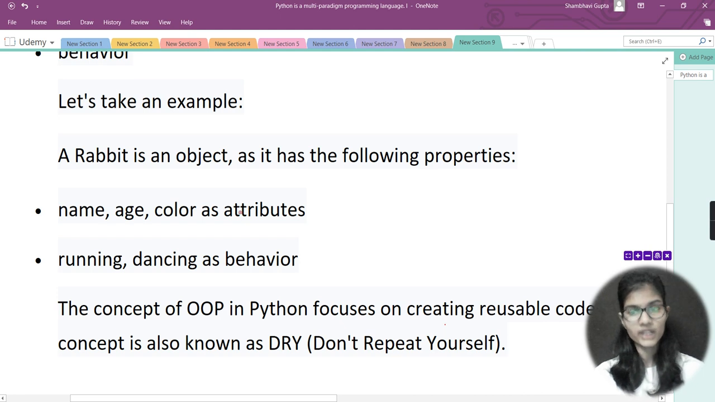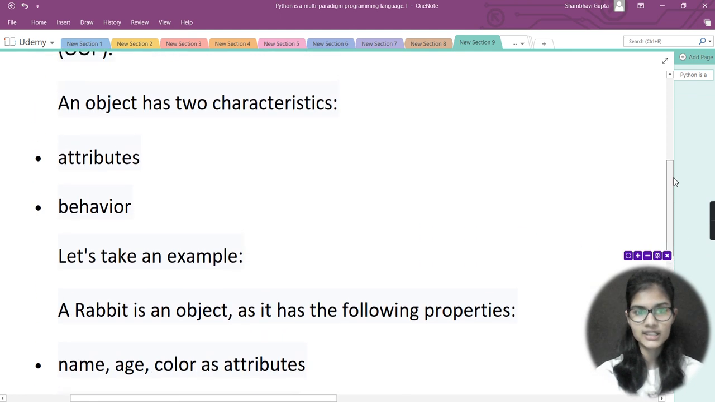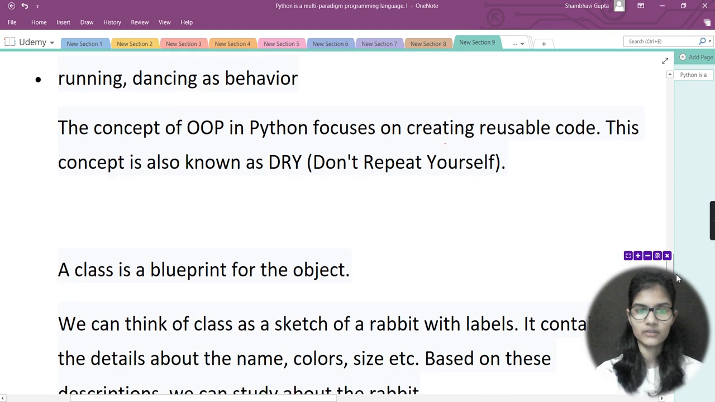Same as when we talked about the pen. The pen also has some color, some company name, some size. Those are the attributes which an object has in it. And what is the behavior of a rabbit? A rabbit runs, dances, and eats. These are the behaviors of a rabbit, the same as for the pen, which helps in writing. So this is what we call attributes and behavior in an object. An object has two characteristics, attributes and behavior.